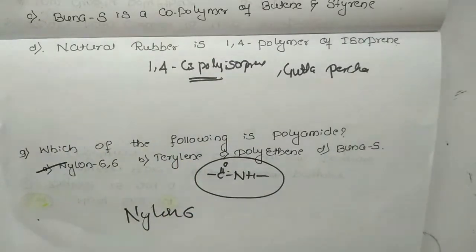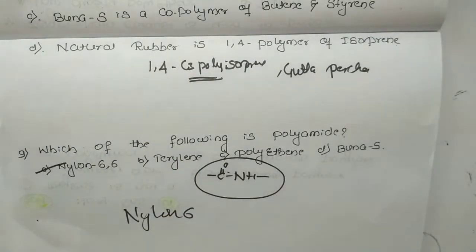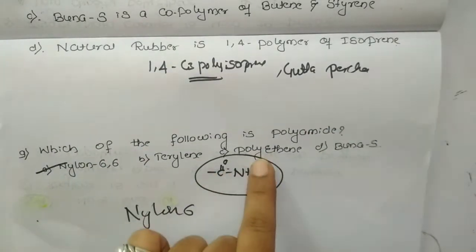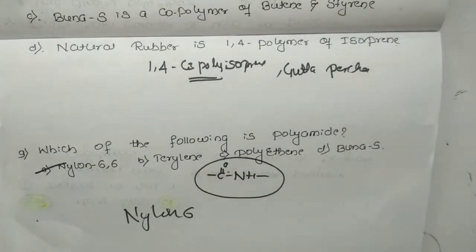Similarly, option 2 is terylene. It's an example of a polyester, meaning a number of ester bonds will be formed when two different monomer units undergo polymerization. Come to polyethene. It is a homopolymer and an example of addition polymerization.